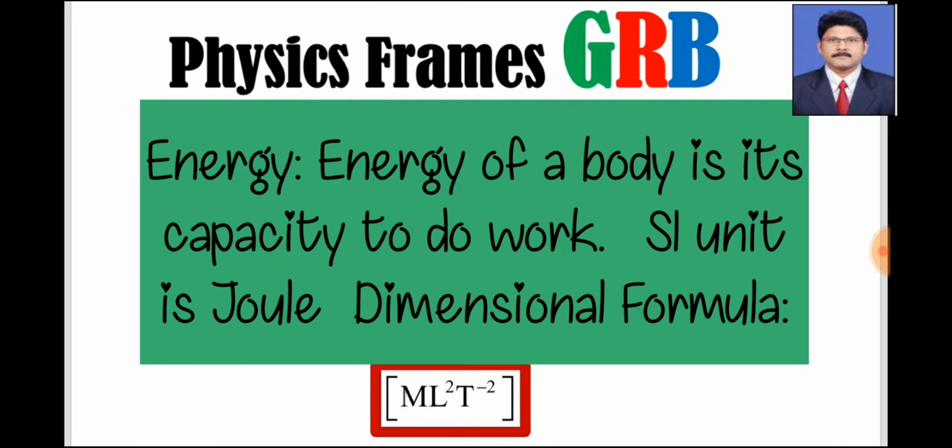Energy. Energy of a body is its capacity to do work, and the SI unit is joule and the dimensional formula is M power 1 L power 2 T power minus 2. So potential energy, kinetic energy, any sort of energy or work will have the same dimensional formula.